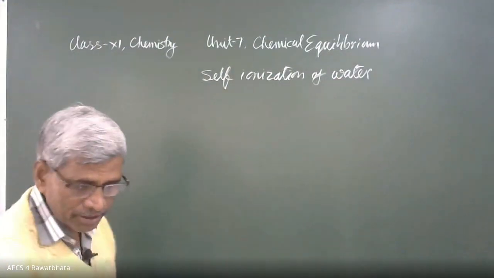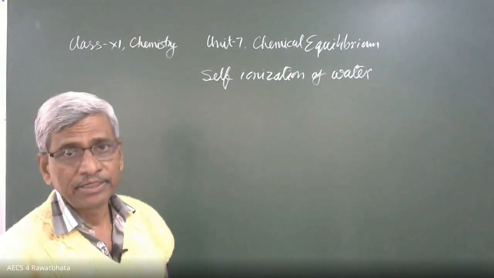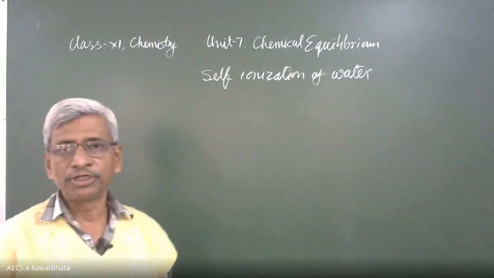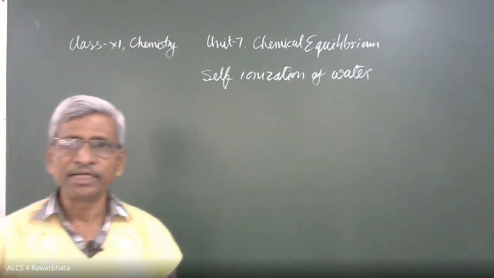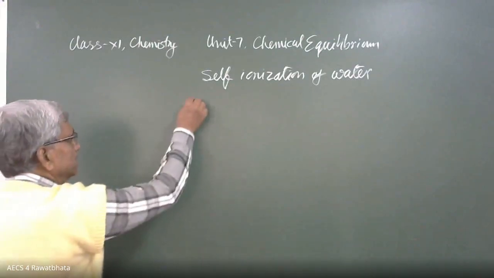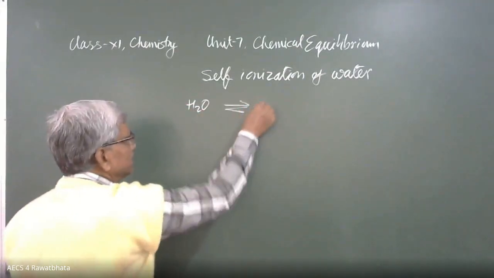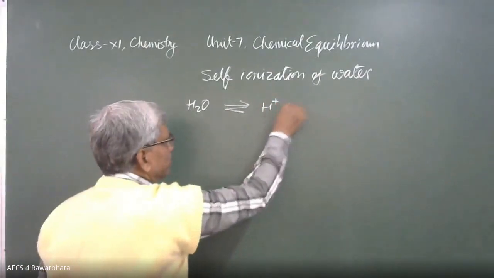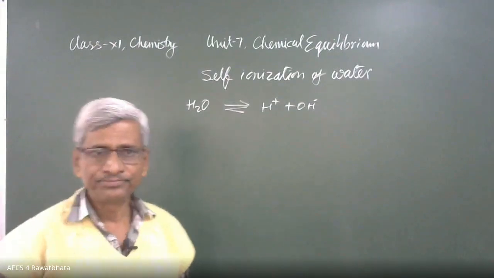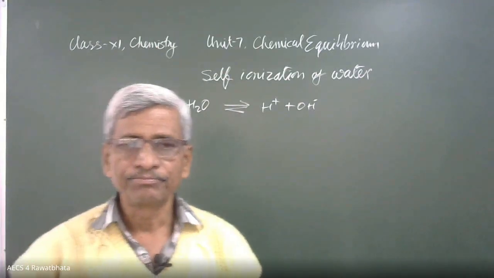Water is a weak electrolyte, it ionizes partially. Electrolyte means a substance which dissolves in water and furnishes positive and negative ions. They ionize. Water is a weak electrolyte. It ionizes to give H+ plus OH-. This may be written in a different way: H2O plus H2O gives H3O+ plus OH-.